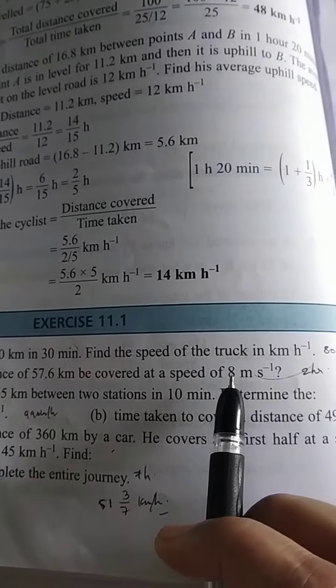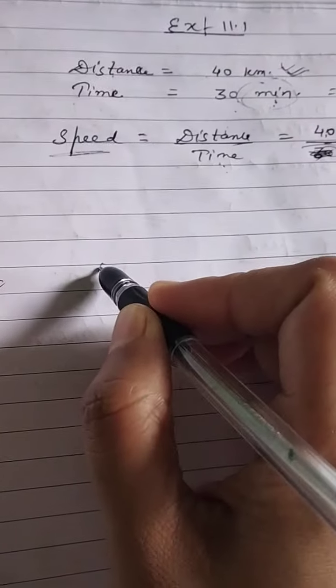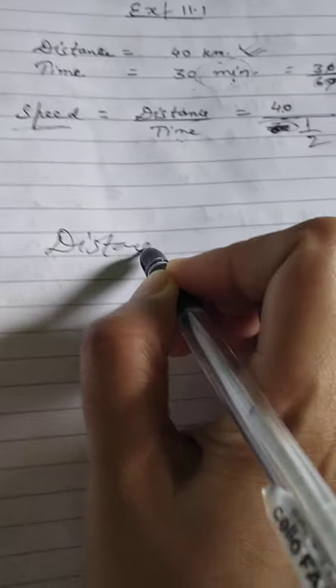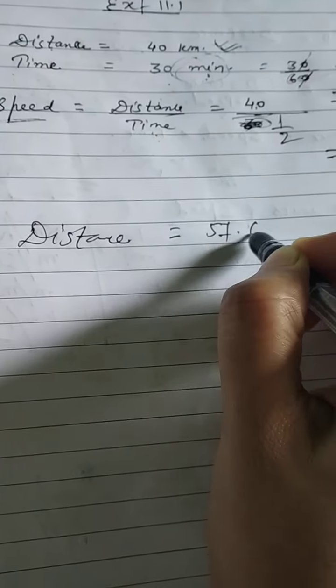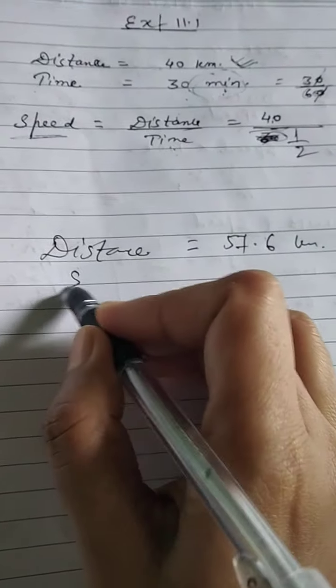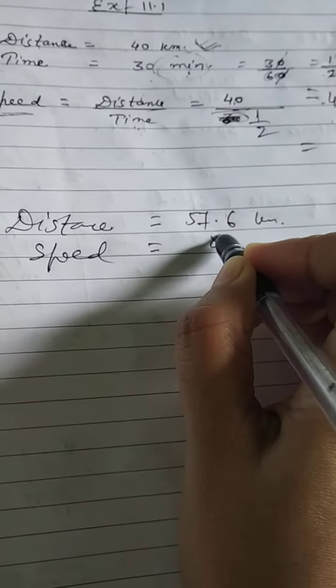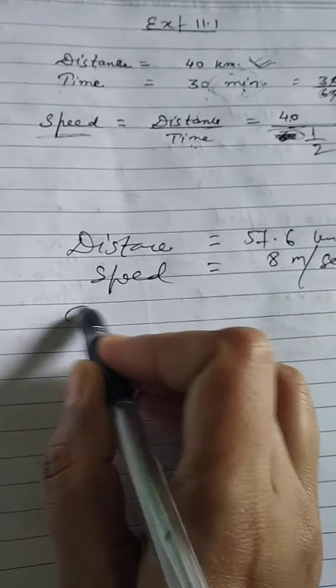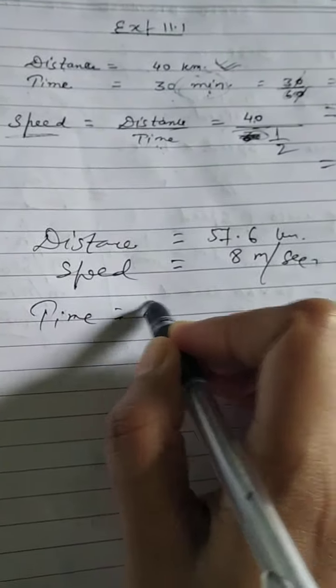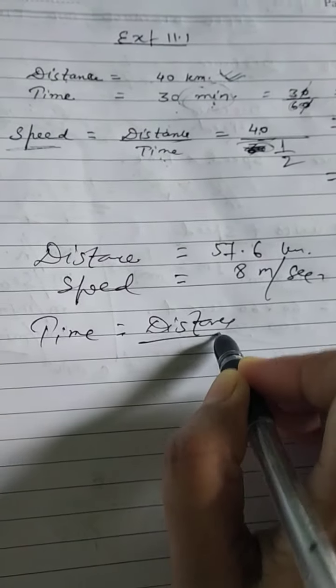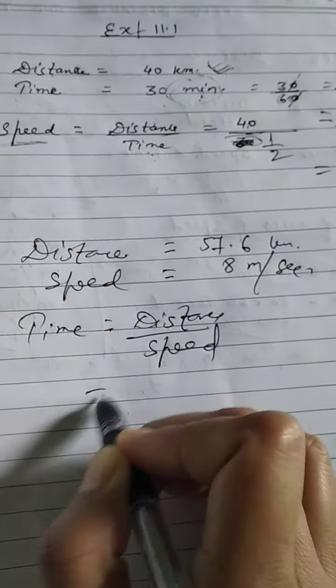Distance is given and speed is also given. So what is the distance? So write down the distance first. 57.6 km. And speed is also given. Speed is equal to 8 meter per second. You have to find out the time. And we know the formula of time. Time is equal to distance by speed.